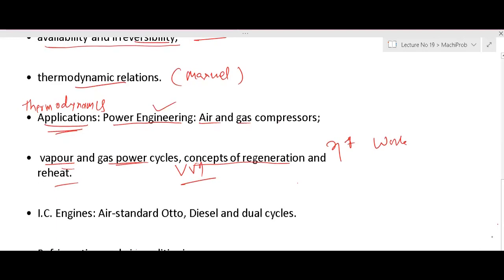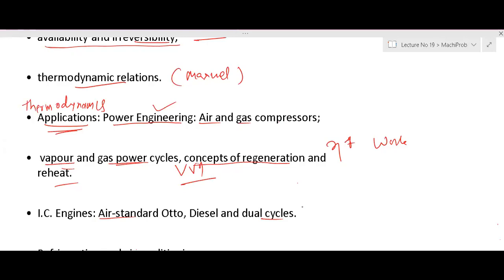Then we'll discuss the air standard Otto cycle, diesel cycle, dual cycle. I will discuss many cycles here. Your GATE syllabus limits only these three, but I will discuss Otto cycle, diesel cycle, dual cycle, Atkinson cycle, Ericsson cycle, Brayton cycle, Bell-Coleman cycle, vapor compression cycle, ammonia refrigeration cycle, or Carnot cycle. And in all, why these cycles? What are air standard cycles? What are the different processes?